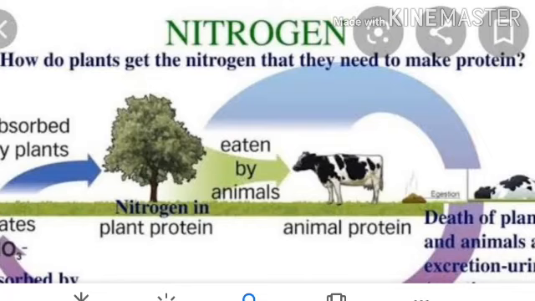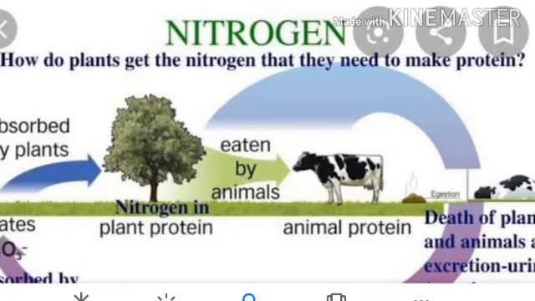Nitrogen fixing bacteria are always present in the soil or in the roots of some plants. Plants absorb nitrogen compounds and convert them into proteins. Animals take it in as proteins, by eating plants or other animals.